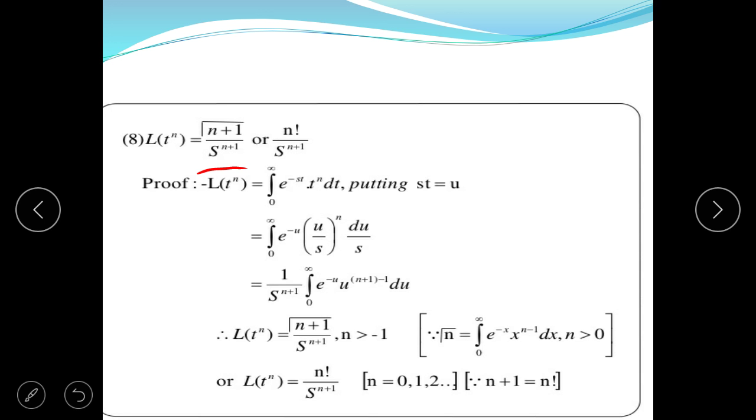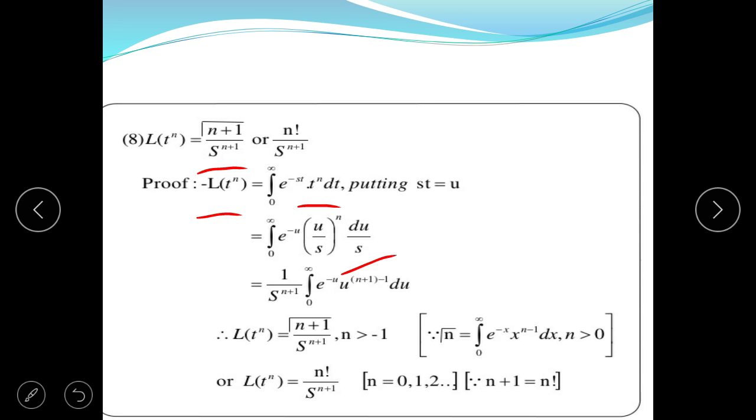So to verify this, we take Laplace of t to the power n. So it is the integral from 0 to infinity of e to the power minus st times function t to the power n dt. Putting st is equal to u, so e to the power minus u, and t is equal to u upon s. So (u upon s) to the power n, and du by s. Now 1 upon s to the power n plus 1, integration from 0 to infinity of u to the power n plus 1 minus 1 du.